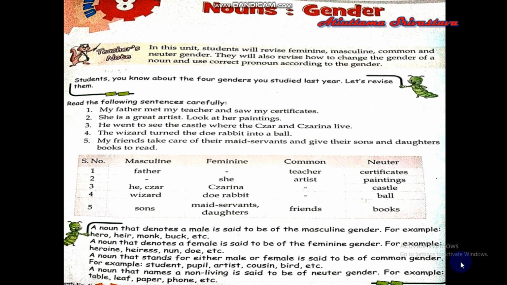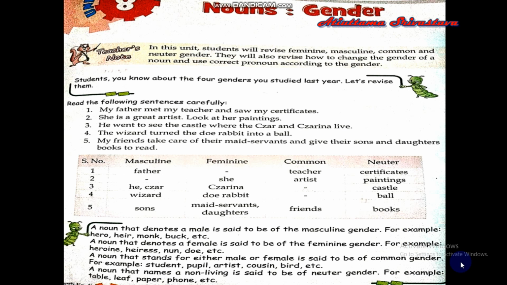Now, what do you understand by masculine? Masculine means male, and for example, boy. Boy is masculine gender. In your book, there are other examples given. For example, hero, heir, monk, buck, etc.